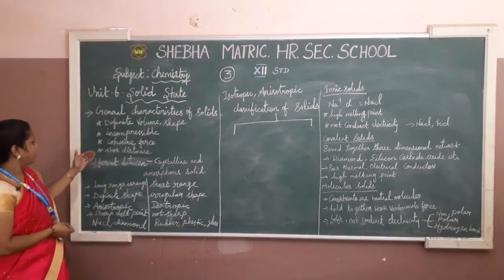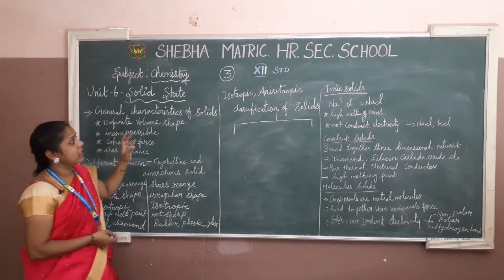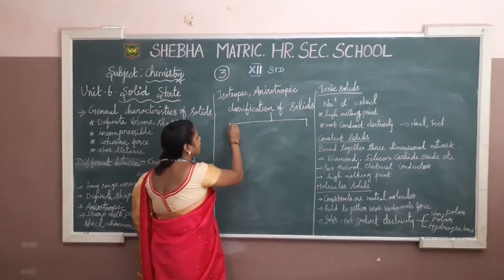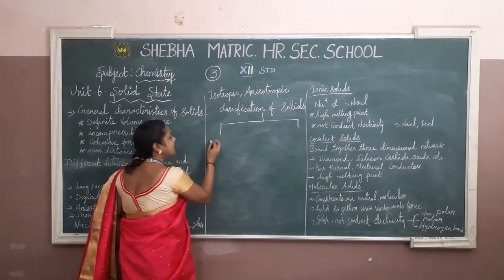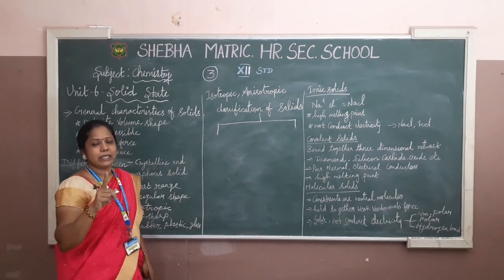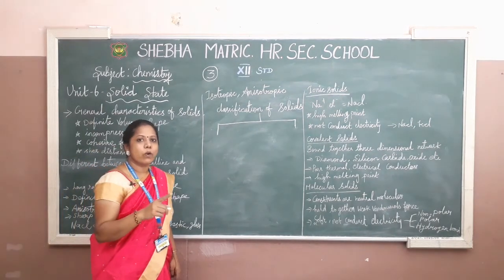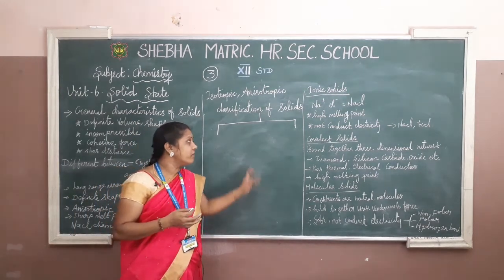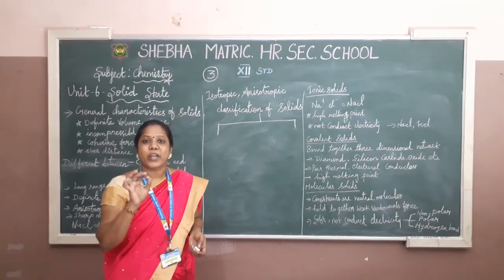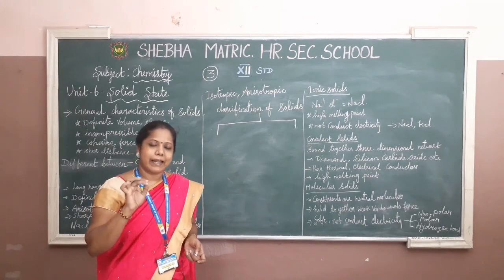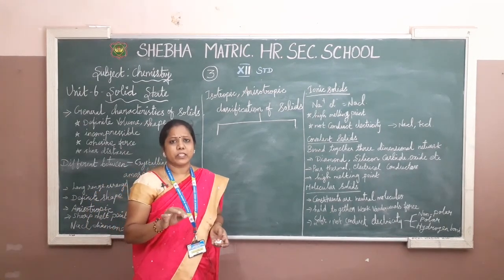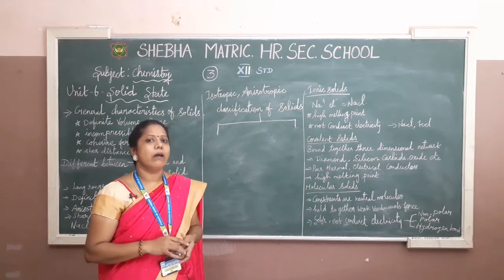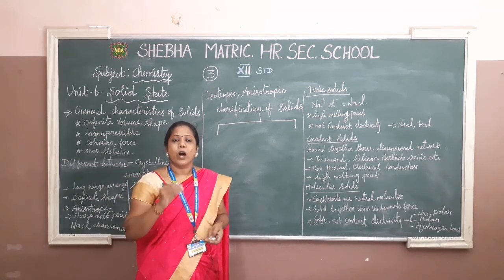Okay, and then the solid state is divided into two types. What are the two types? The classes are two. One is crystalline solids and the other is amorphous solids. Crystalline solids means crystalline shaped solids, and amorphous solids means non-crystalline shape. All the solids that do not have a crystalline shape, we categorize as amorphous solids.